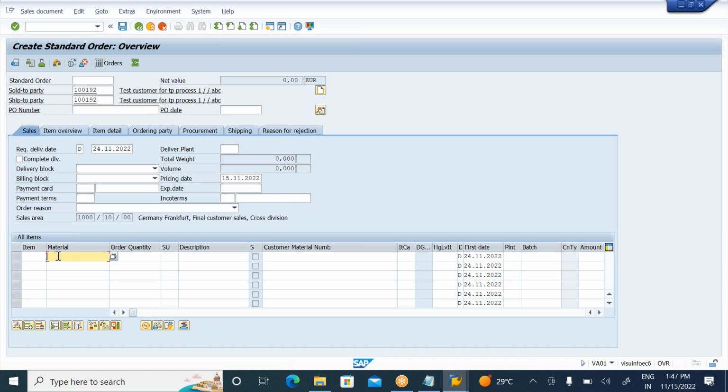What is your material code? 1533. Which material here? 1533. And how much quantity is the customer requesting? 100 quantity. For which plant here? So enter the quantity and all these details.